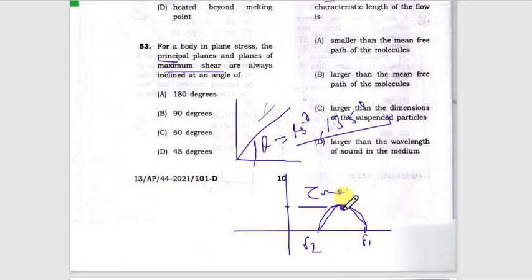So this tau max can be at two locations, theta is equal to 45 degree and theta is equal to 135 degree. So 45 degree would be the answer. Just like in the case of concrete, diagonal compression and diagonal tension. So diagonal tension is at 45 degree, diagonal compression is at 135 degree.